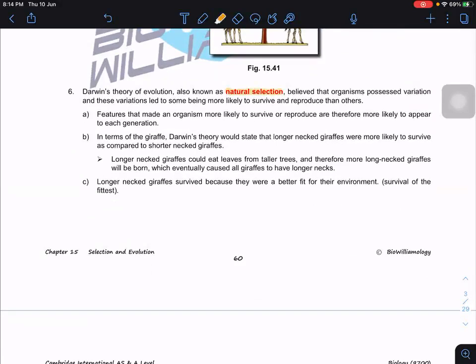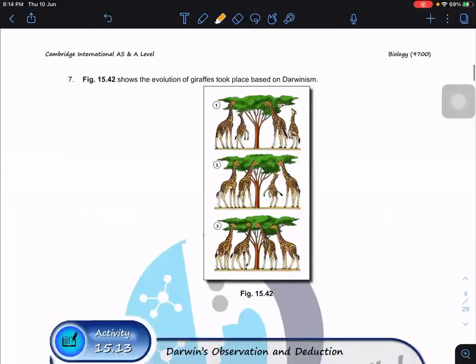So what did Darwin believe? Darwin believed that variation exists, so giraffes can have long necks or short necks. But due to natural selection, because the trees grow taller, only those with long necks can survive.